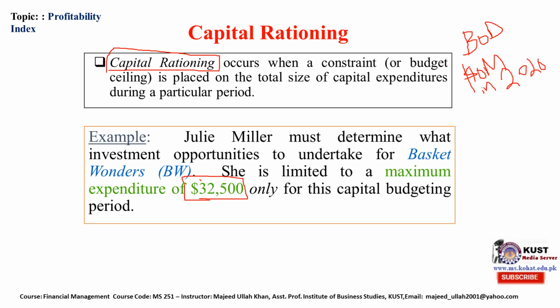So this is the amount she is limited to for her capital budgeting. Now she will follow the capital rationing technique. So this is a limitation on the budget, or constraint on the budget.